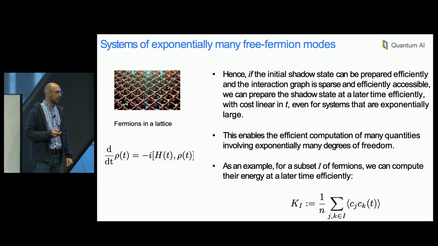All right, so if the initial shadow state can be prepared efficiently, and the interaction graph, for example, is sparse, so I have efficient access to H_S, then I can perform shadow Hamiltonian simulation efficiently. So this enables, for example, efficient computation of many quantities involving exponentially many degrees of freedom now. An example is computing some kinetic energy of some number of modes in your system, right? So that would correspond to some overlap between the shadow state and some other fiducial state.